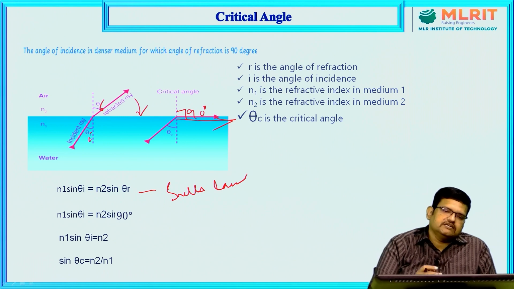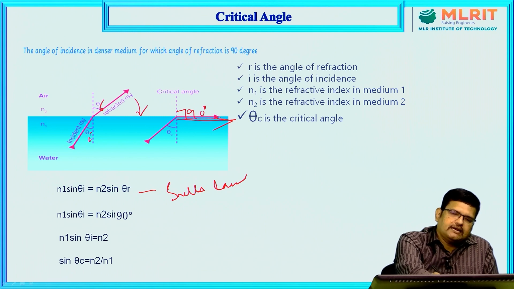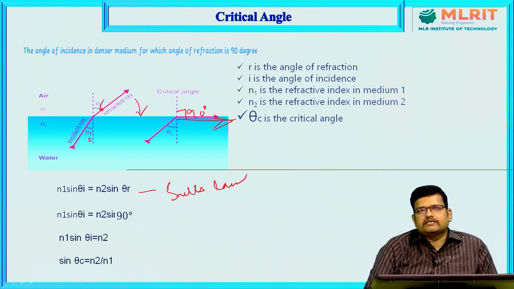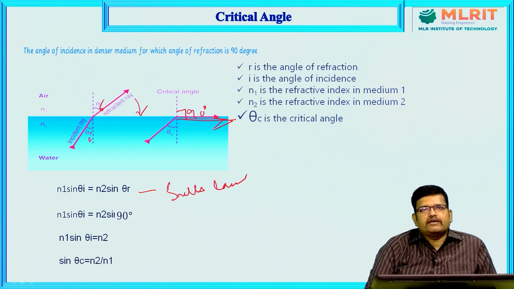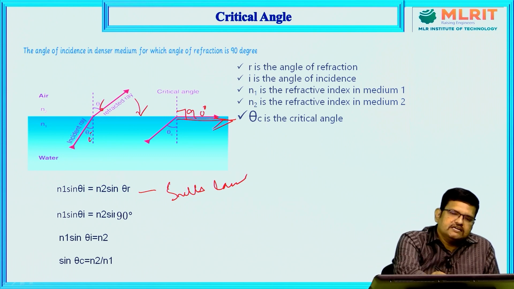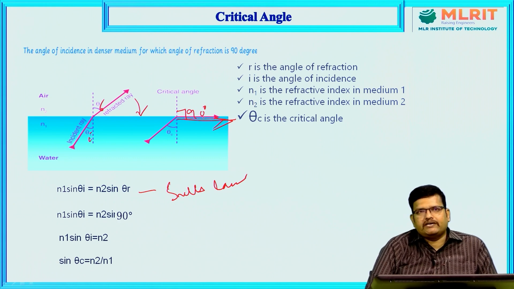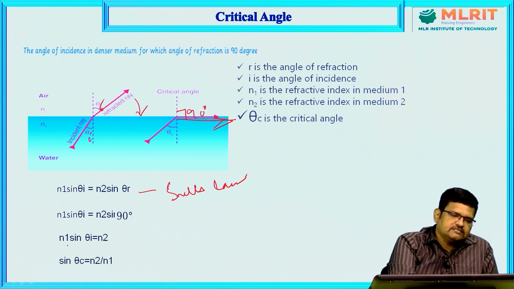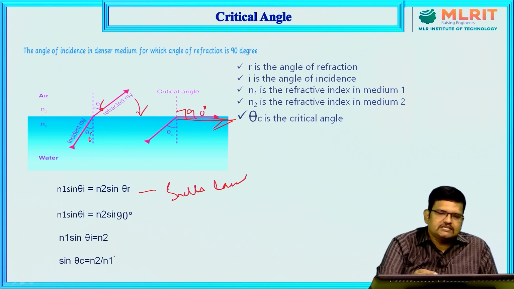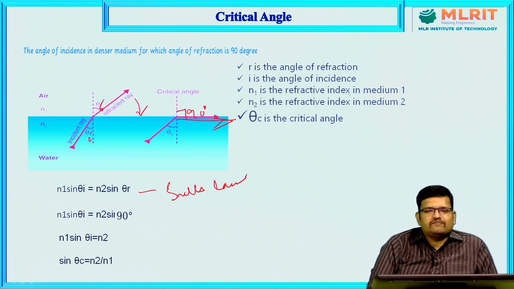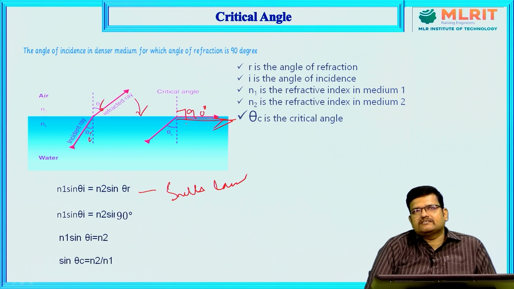Now as I said earlier, we can increase the angle of incidence until at one stage it becomes exactly parallel to the water medium, it exactly lies on the plane. So here the refracted angle is 90 degrees. Now I can substitute theta R equal to 90 degrees, then I get n1 sin theta I equals n2. So sin theta C equals n2 by n1. The angle of incidence in a denser medium for which the angle of refraction is 90 degrees is said to be the critical angle.